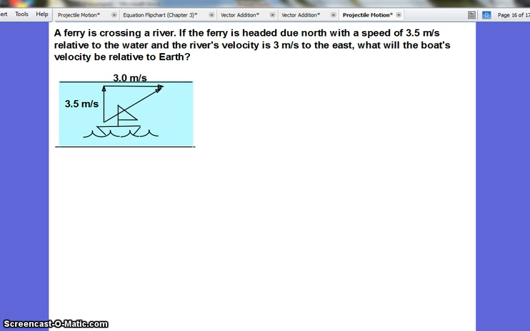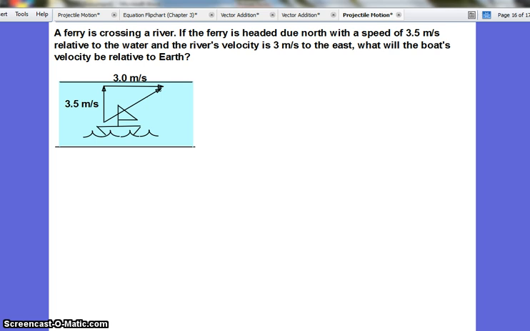Our second problem that we're going to look at is a ferry crossing a river. If the ferry is headed due north with a speed of 3.5 meters per second relative to the water, and the river's velocity is 3 meters per second to the east, what will the boat's velocity be relative to the Earth? So here we have a boat that can move at 3.5 meters per second and tries to go straight across this river. However, the current of the river takes the boat down. And so the overall direction the boat travels is at an angle because of the current of the river.